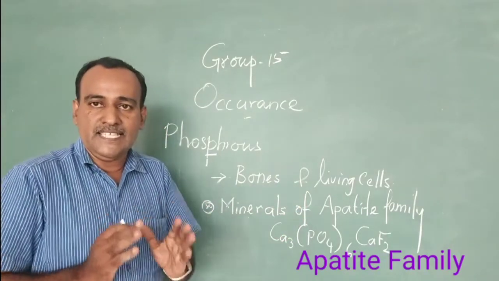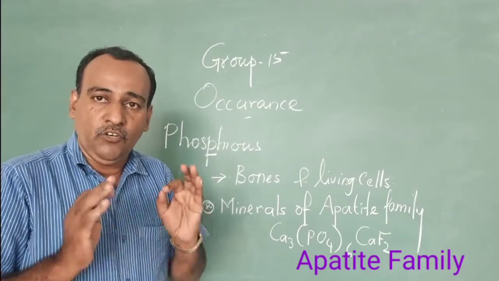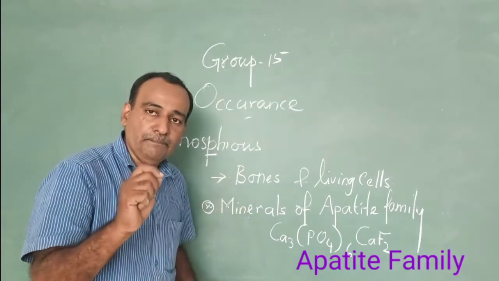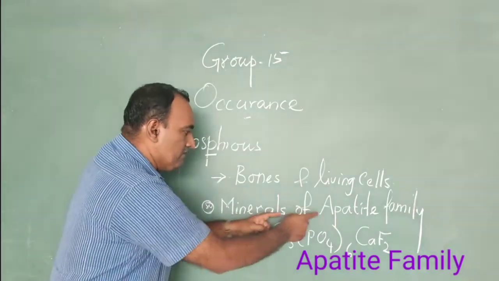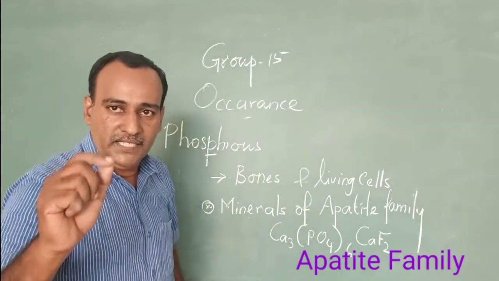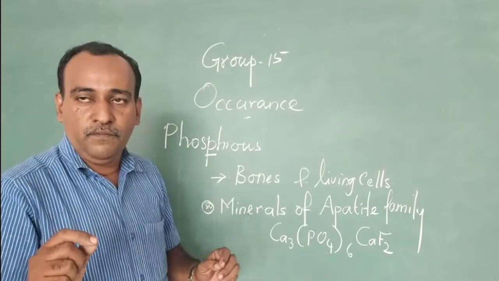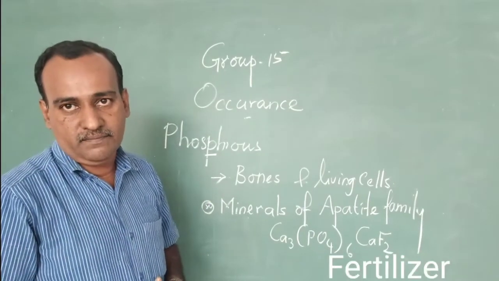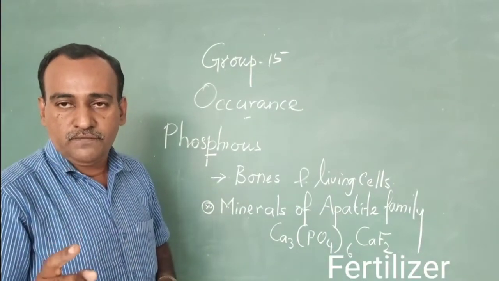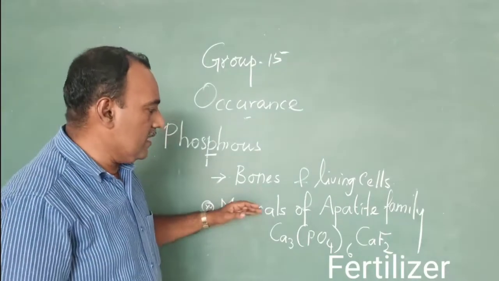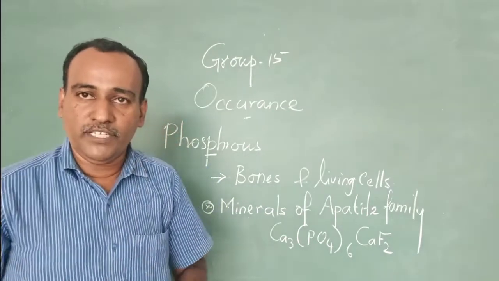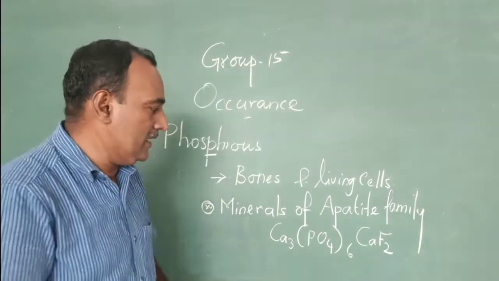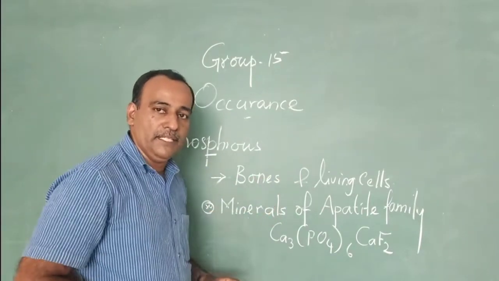Apatite family minerals are minerals used for making fertilizers, and phosphorus is one of their important components.